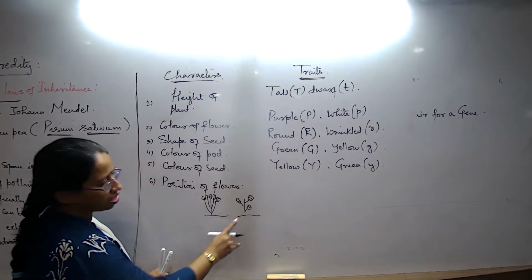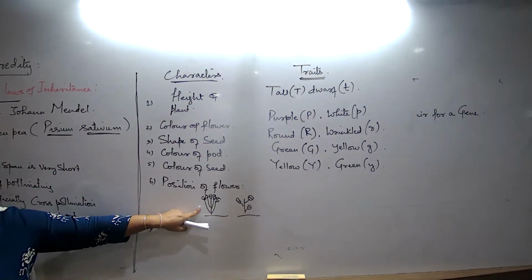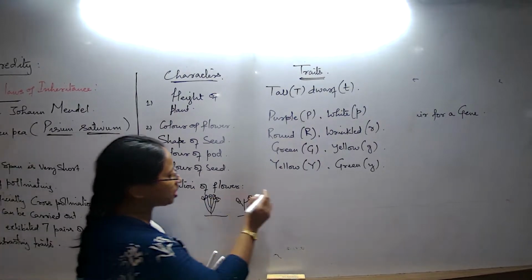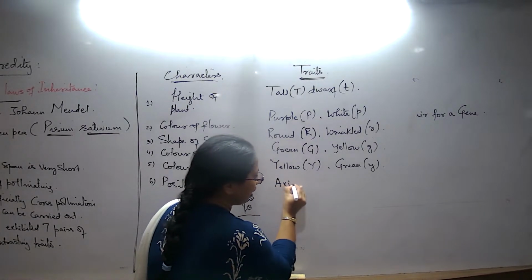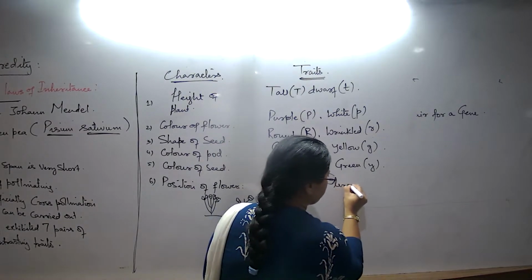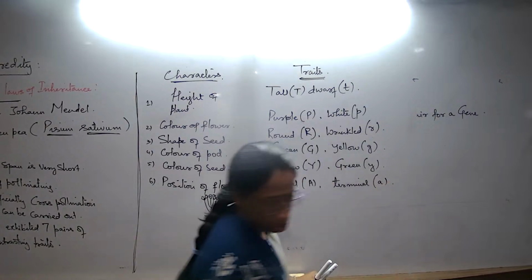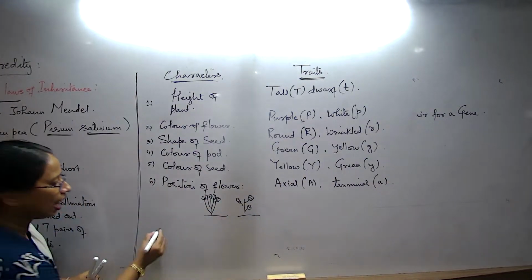So now, this is what is known as an axial arrangement. And this is what is known as a terminal arrangement. So, position of the flowers: one is axial, capital A, and terminal. When I talk about terminal, what should we write? Small a.